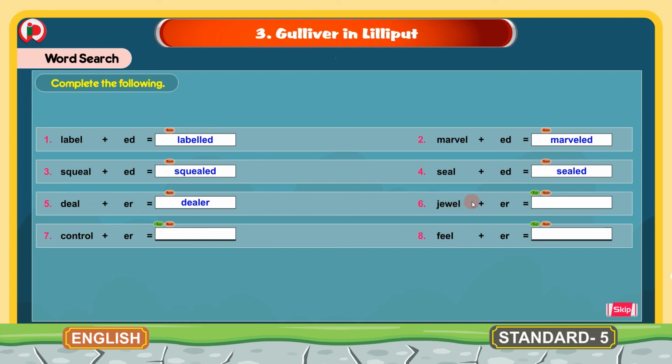6. Jewel plus ER, and the word formed here is jeweler. Here we have two L's because there is a short vowel in the main word. 7. Control plus ER, and the word formed is controller with a double L. 8. Feel plus ER, and the word formed here is feeler with only single L because there is a long vowel sound. And this is about the word search bit C. Now we will move to the next section.